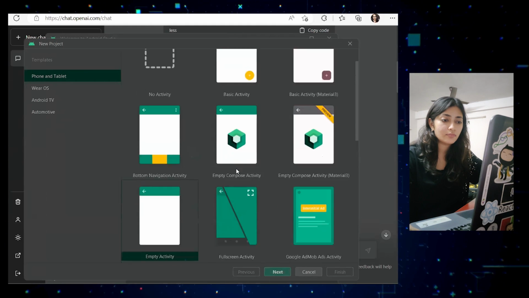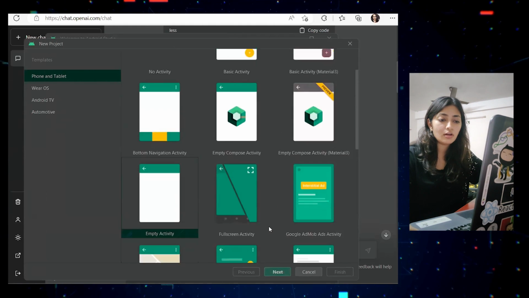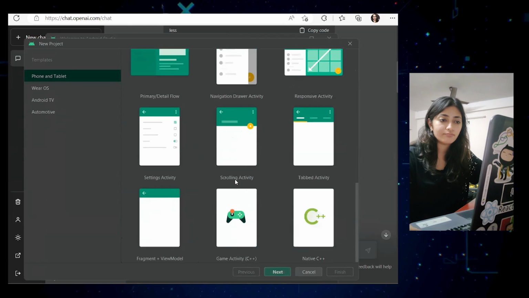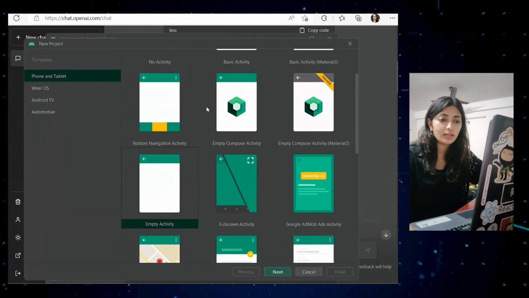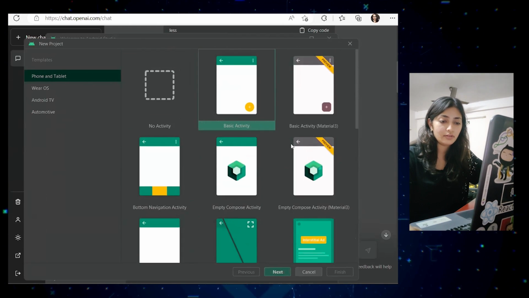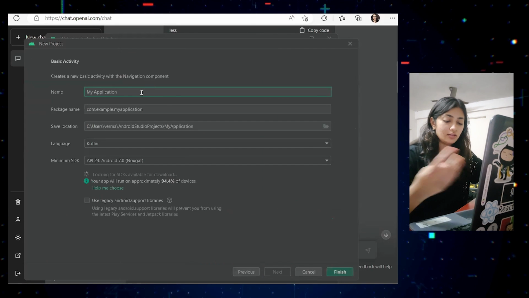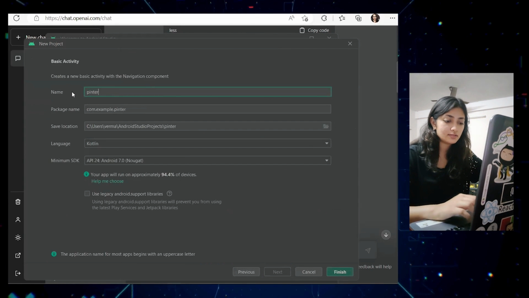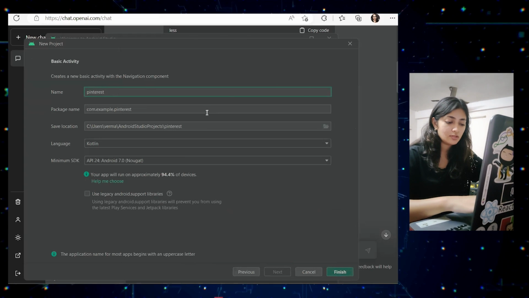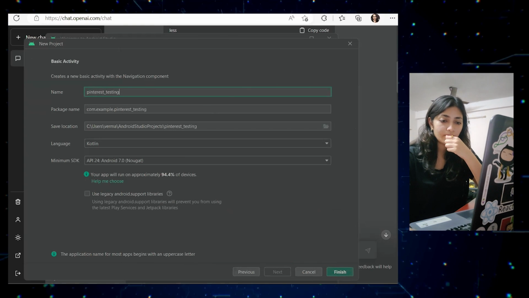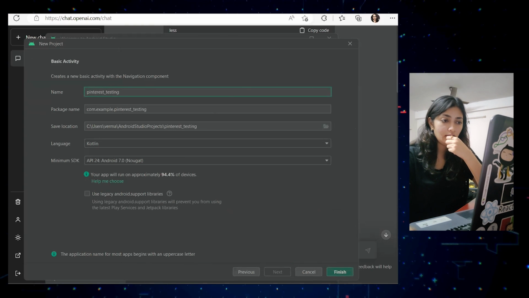I have no idea, so I'm just selecting basic activity and giving it a name, Pinterest testing or something.